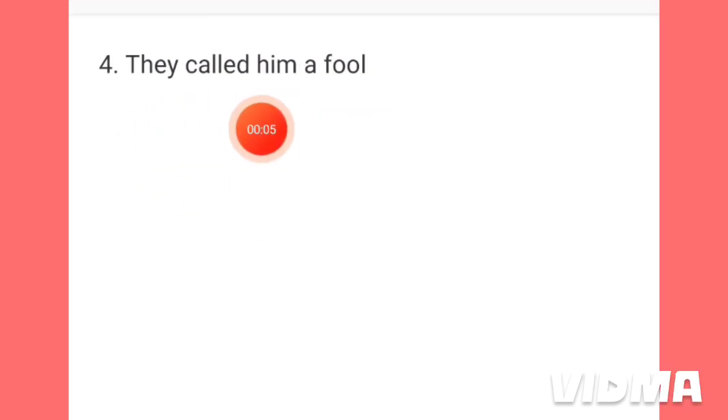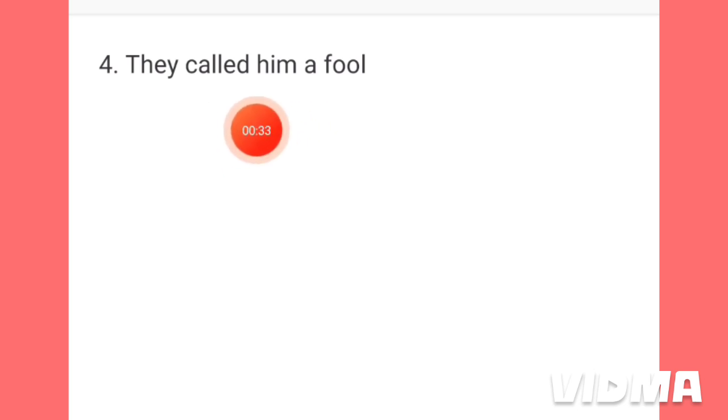Now look at this sentence, They called him a fool. In this sentence, they is the subject. Called, this is the main verb.